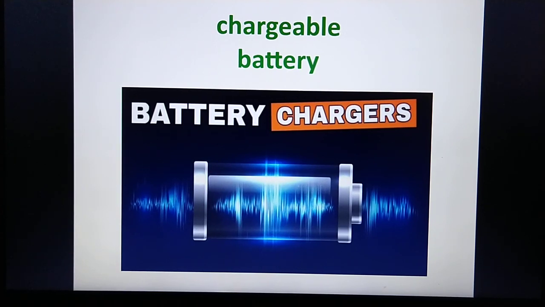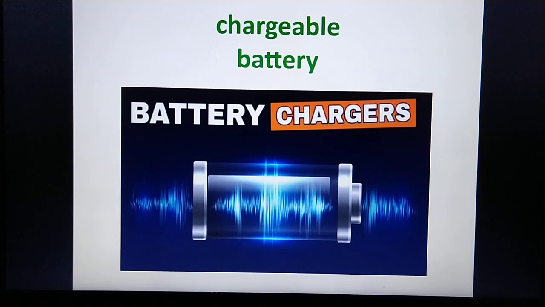And what is a battery? A battery is a small device for storing and supplying electricity. It can store electricity. Like when you charge your mobile, the battery can store electricity and then it gives power to your mobile. So, chargeable, battery.